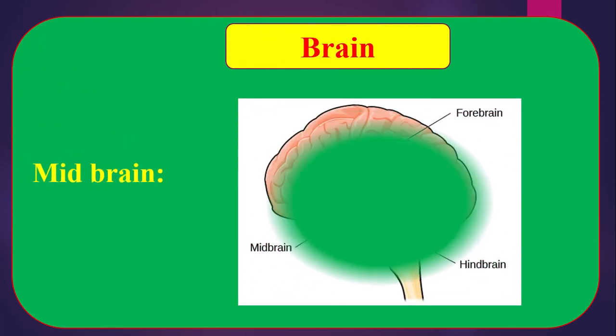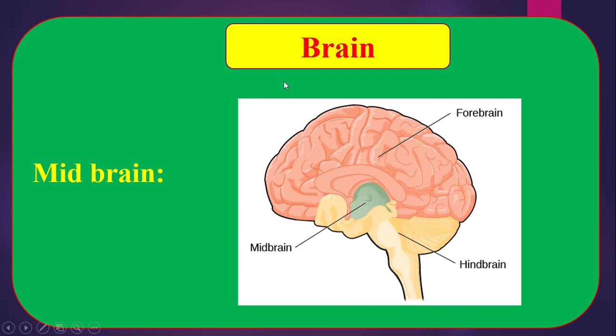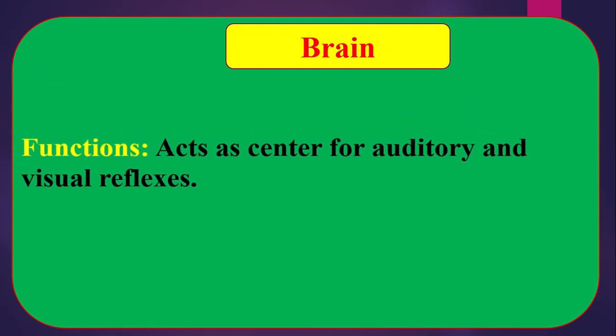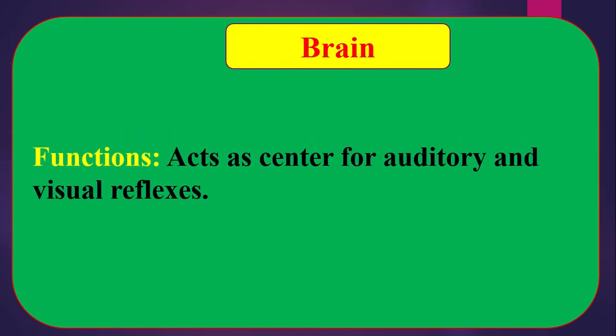Midbrain. The small portion or small part of brain which is located just between forebrain and hindbrain. Forebrain and hindbrain. This part is called midbrain. Function of midbrain: act as center for auditory and visual reflexes. That means it helps in hearing and seeing.